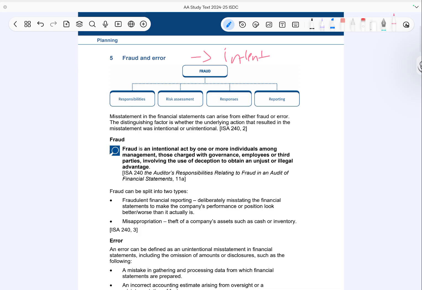There are two main types of fraud. First is fraudulent financial reporting, and second is misappropriation. Fraudulent financial reporting involves deliberately misstating the financial statements to make the company's performance or position look better or worse than it actually is. Second, misappropriation of assets. This refers to theft of company assets such as cash or inventory.